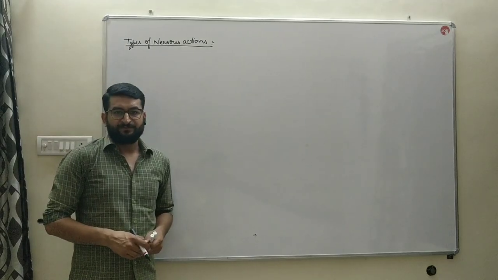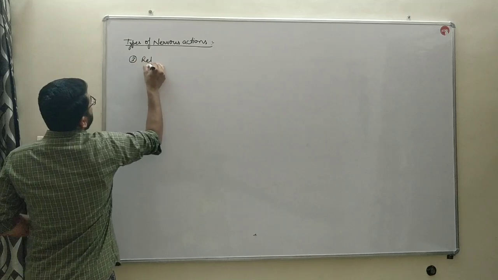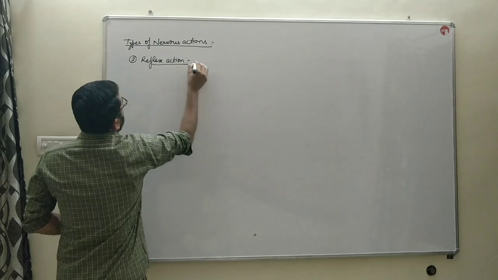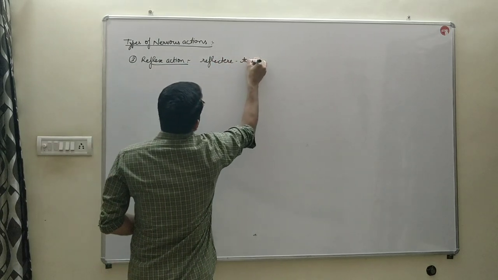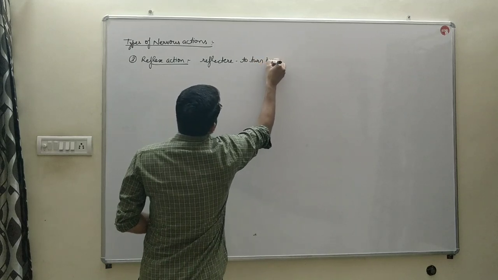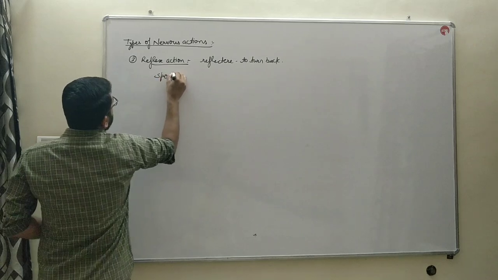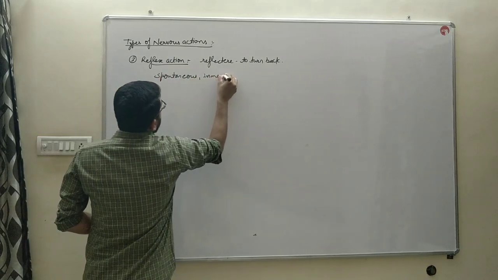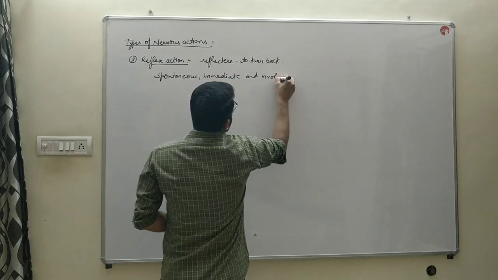Now we will discuss the third type of actions, that is reflex action. The word reflex is taken from a Latin word, reflectere, that means to turn back. What are reflex actions? These are the spontaneous, immediate, and involuntary responses.